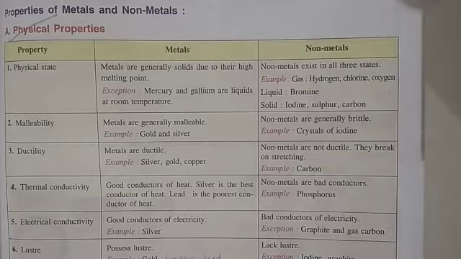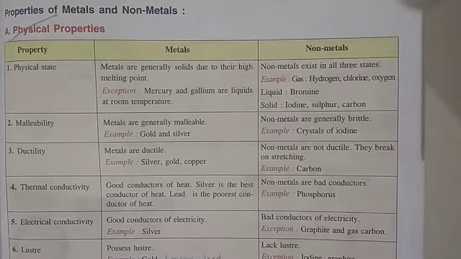Second is malleability. Metals are generally malleable. Why malleable? Because when metals are beaten, they form a thin or fine sheet. Those that form a fine sheet have a malleable nature. But non-metals are not malleable because they do not form a thin or fine sheet.